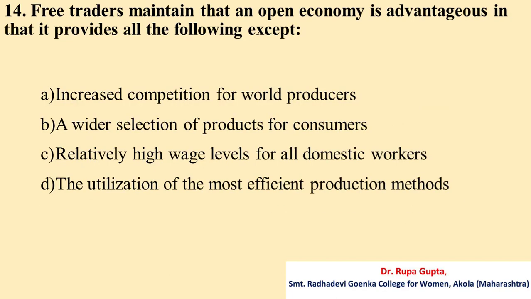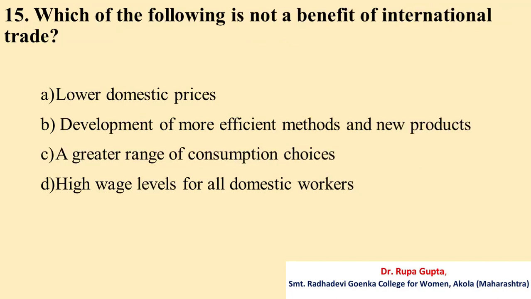Question number 14. Free traders maintain that an open economy is advantageous in that it provides all the following except A. Increased competition for world producers, B. A wider selection of products for consumers, C. Relatively high wage levels for all domestic workers, D. The utilization of the most efficient production methods. And the correct answer is C, and that's relatively high wage levels for all domestic workers.